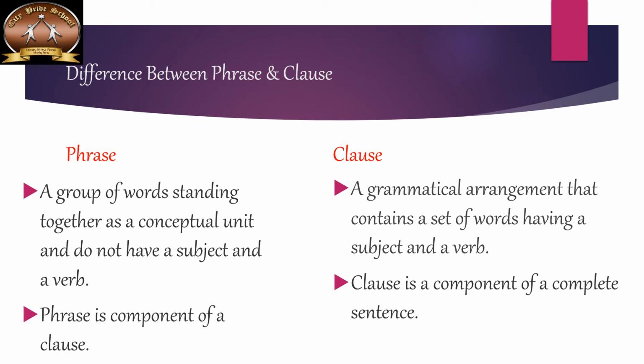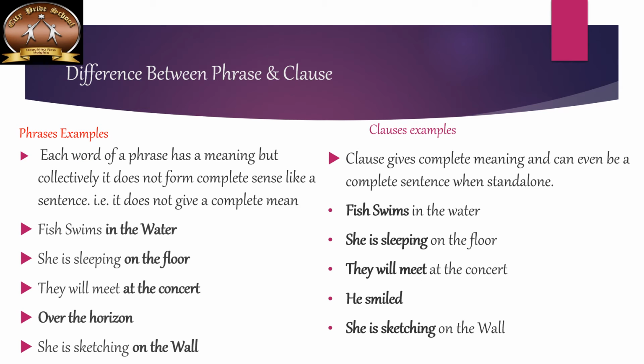A phrase is a group of words standing together as a conceptual unit and does not have a subject and verb, and a phrase is a component of a clause, whereas a clause is a grammatical arrangement that contains a set of words having a subject and a verb, and a clause is a component of a complete sentence. Let us see the examples.